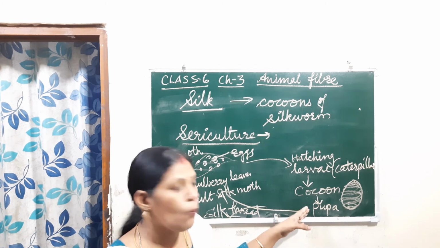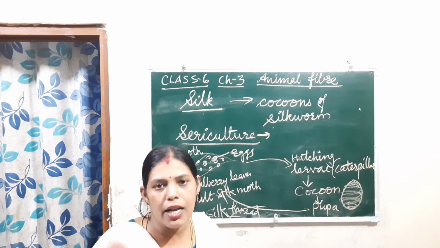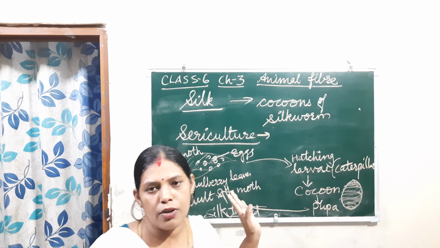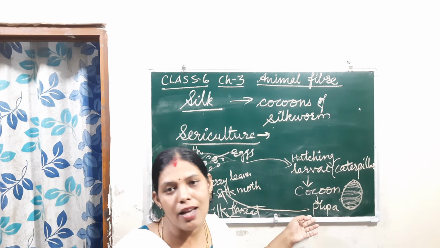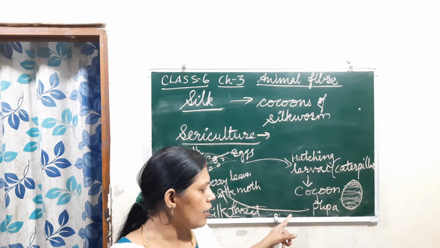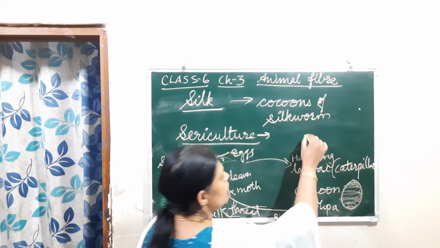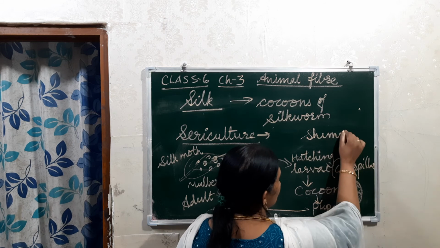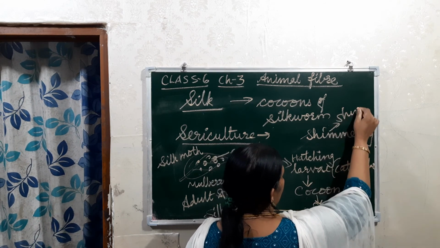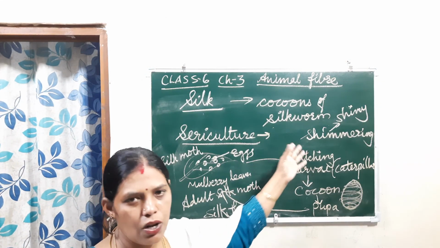Why? Because in the pupa stage we are killing them, and killing animals is against the environmentalists. So they raised their voice here, saying it is not allowed. But if we listen to that, then how will we get the silk thread? We want to get the silk thread. Another thing is that silk is very costly because of its shimmer. Shimmering means a shiny appearance. That is why silk clothes are very costly. That is the feature of silk.